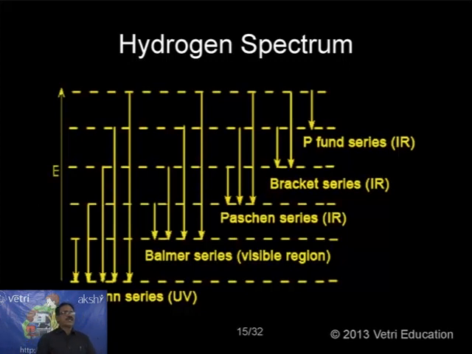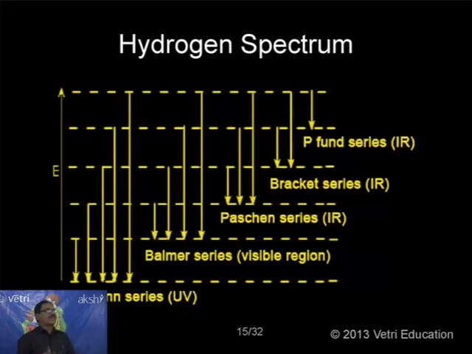When electric discharge passes through hydrogen gas, hydrogen will dissociate to give atoms, and these atoms will emit electromagnetic radiation. This electromagnetic radiation is nothing but the hydrogen spectrum.